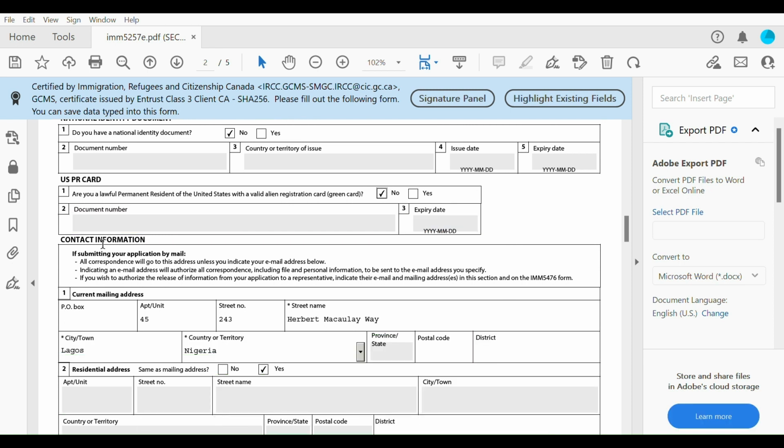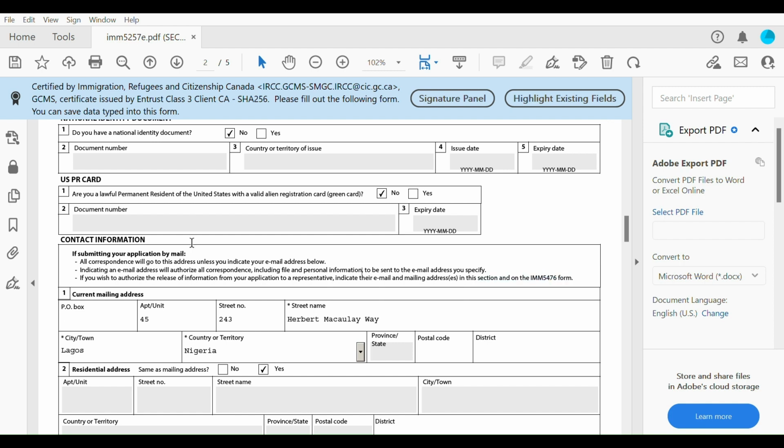Okay, so contact information. If submitting your application by mail, all correspondence will go to this address unless you indicate your email address below. Indicating an email address will authorize all correspondence, including file and personal information, to be sent to the email address you specify. If you wish to authorize the release of information from your application to a representative, indicate their email and mailing addresses in the section and on IMM5257e form, which is a different type of form.